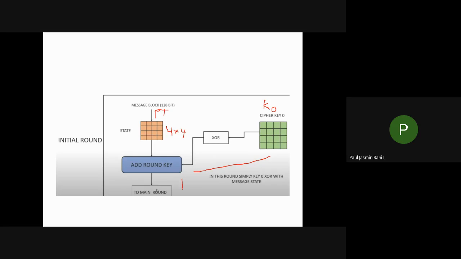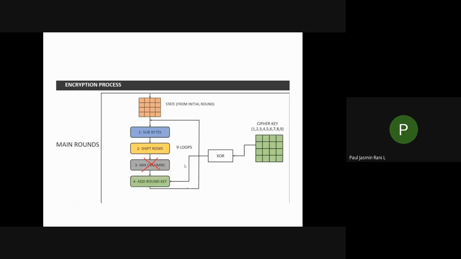Now after that, we got a 4x4 matrix which is ready for the second thing, that is the main round. So now you are going to do the main rounds. This initial round is ready. Now we are going to do sub bytes, shift rows, mix columns, and again add round key. Let us see what happens.